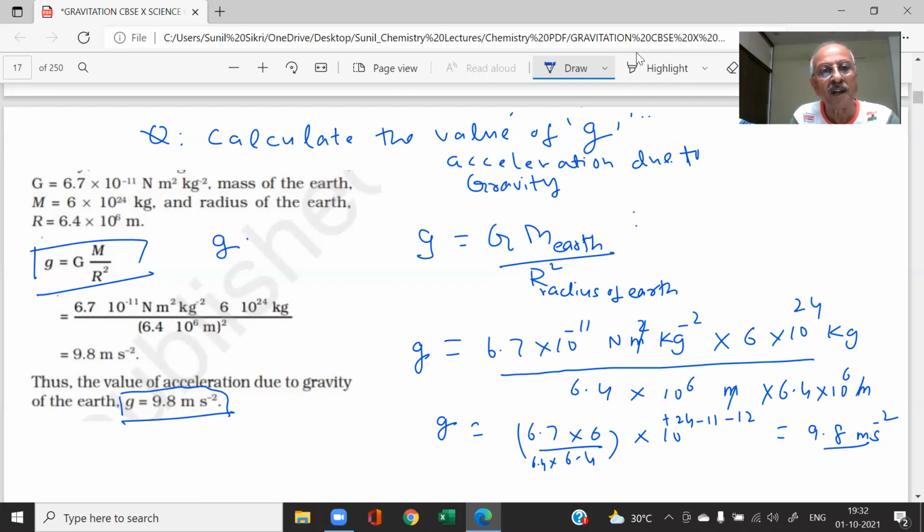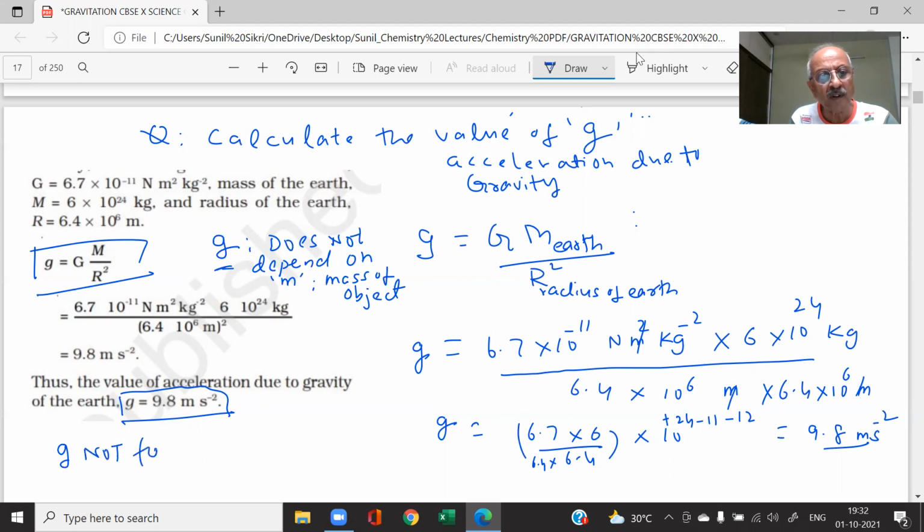This g does not depend, very important point, does not depend on m. What is m? Mass of the object. Very important point, students. This g does not depend on the mass of the object. What it means? g is not a function of m, the mass of the object.